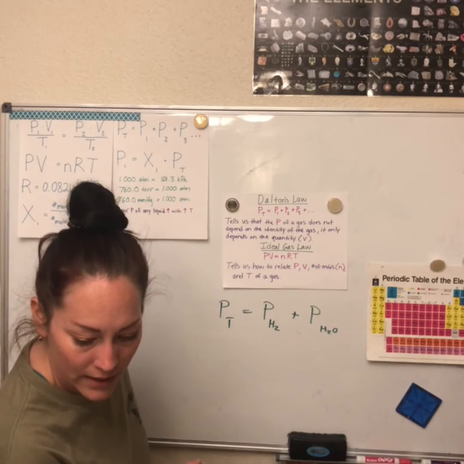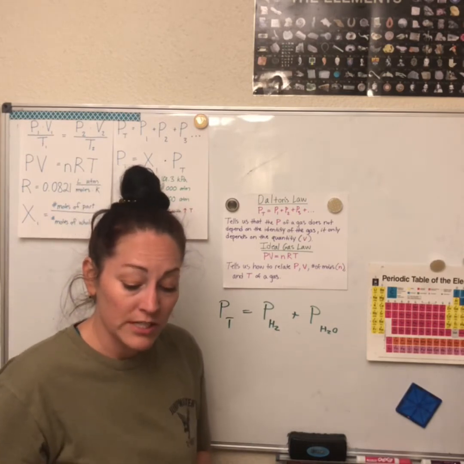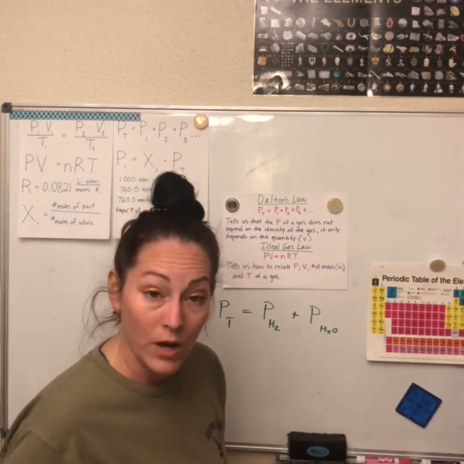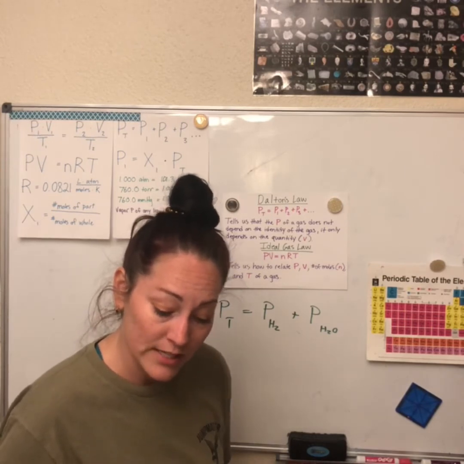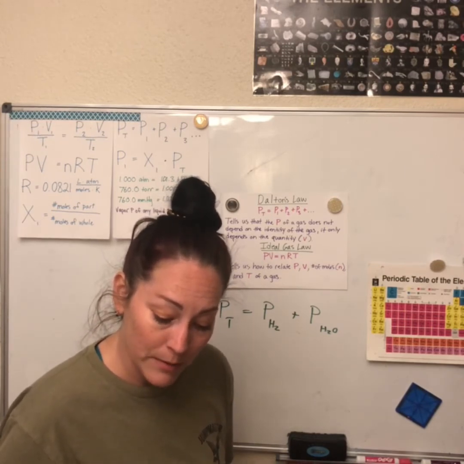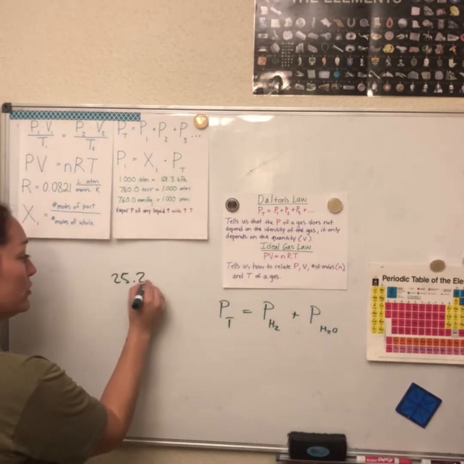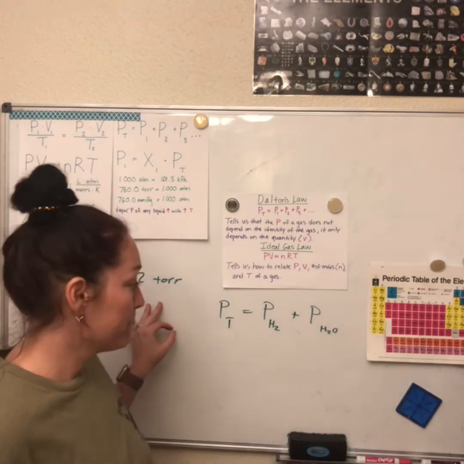Did they give that yet? I'm gonna hold off on that. So first we're gonna use the temperature. They gave us a temperature of 26 degrees Celsius for the water. So we're gonna use our table. Flip back the page and go to the list. It says 26, and then if you look at the vapor pressure, it says 25.2 torr. So that's the pressure of the water, okay?